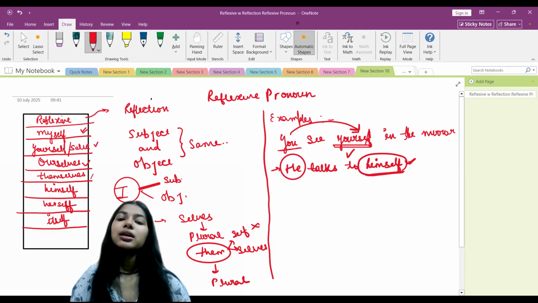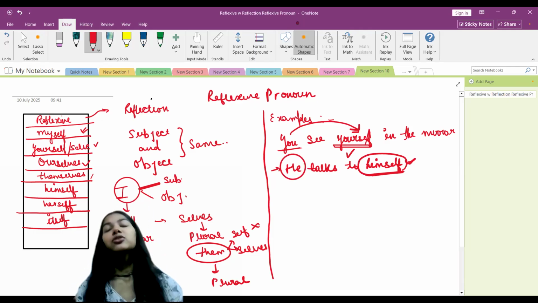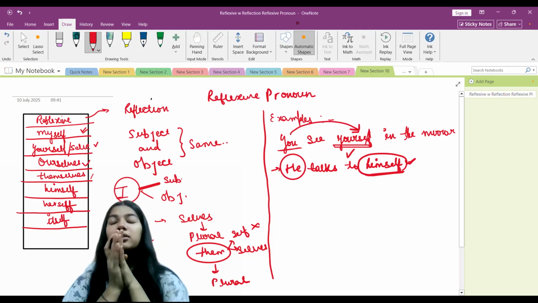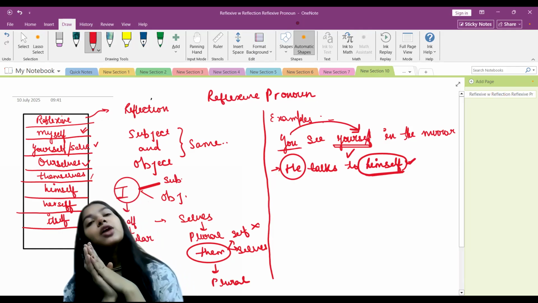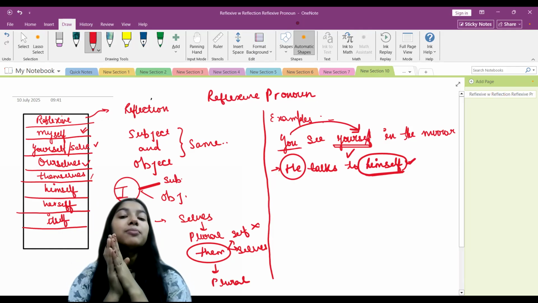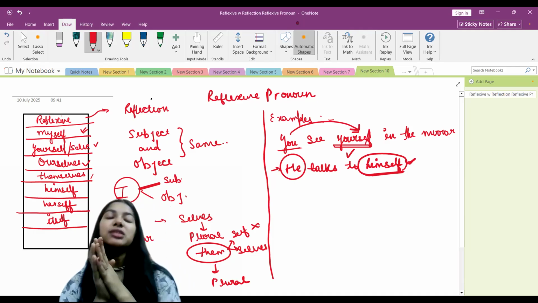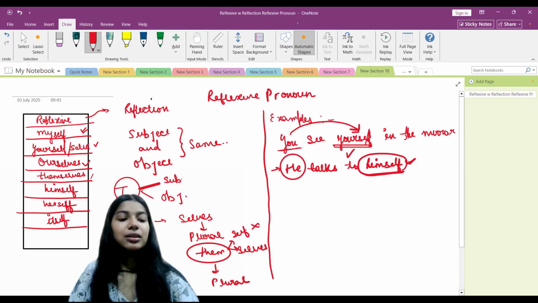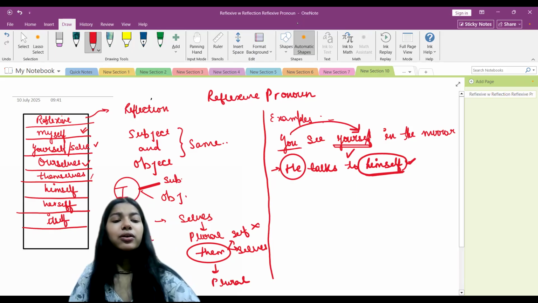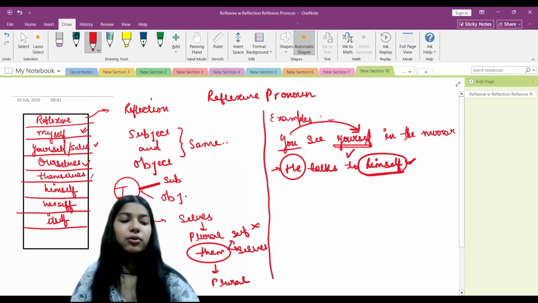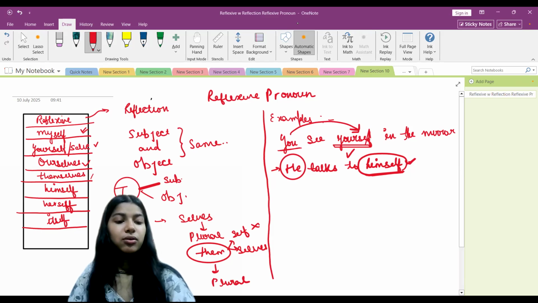The subject is he and the object is himself. So here we can see that the subject and object are used for the same person, right? You and yourself, both are used for the same person, right, kids? Okay. Now we are going to learn with some more examples.